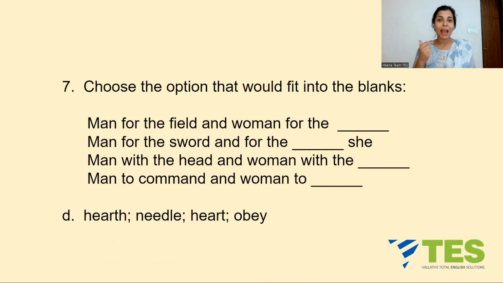Man for the sword and for the dash she. इधर dash में होगा needle, right? Man के लिए sword, woman के लिए needle. Man with the head and woman with the heart. And last, man to command and woman to obey. तो आंसर हो गया heart, needle, heart, obey. ये lines कहाँ से ली गई है?